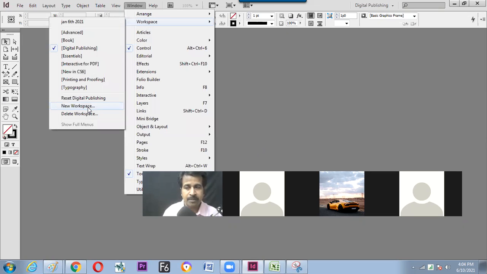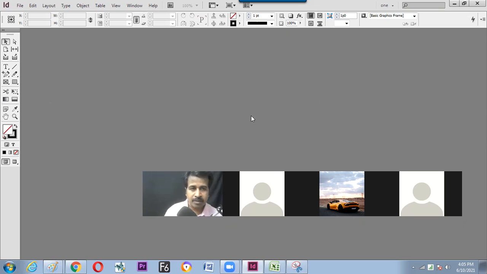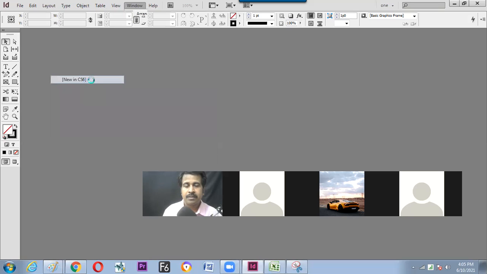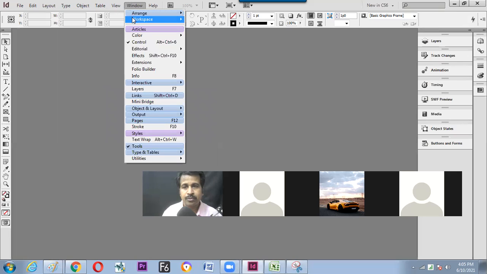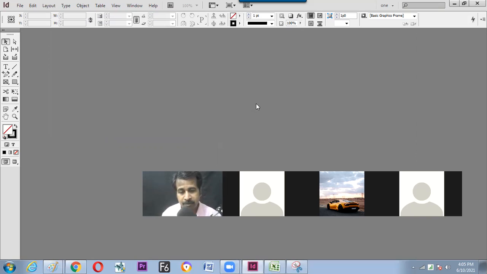save the workspace with the name new workspace. Create your own workspace and save it. This is our workspace. At any time we feel like it, we can load our workspace, and if somebody wants to work in a different workspace, they can work. But at any time we can switch to our workspace, and instantly we have loaded the workspace.